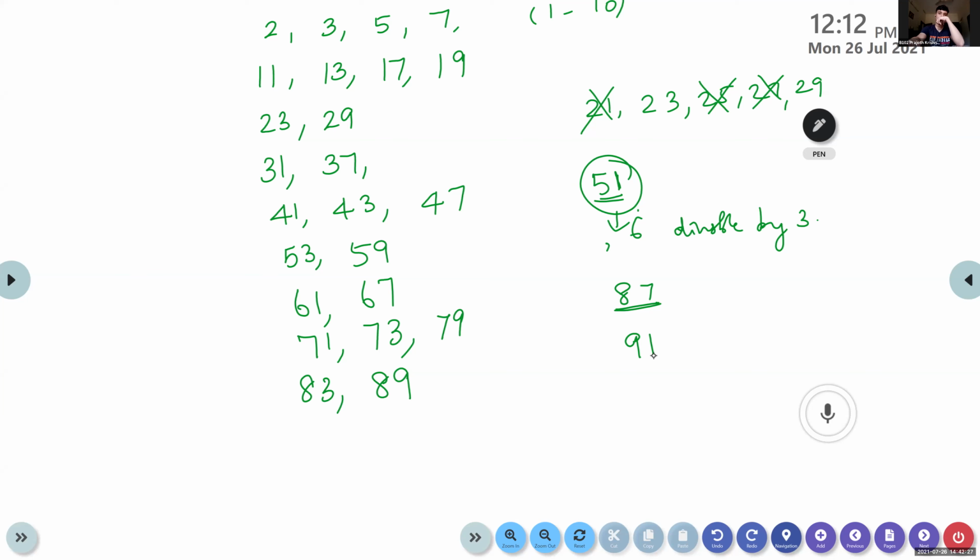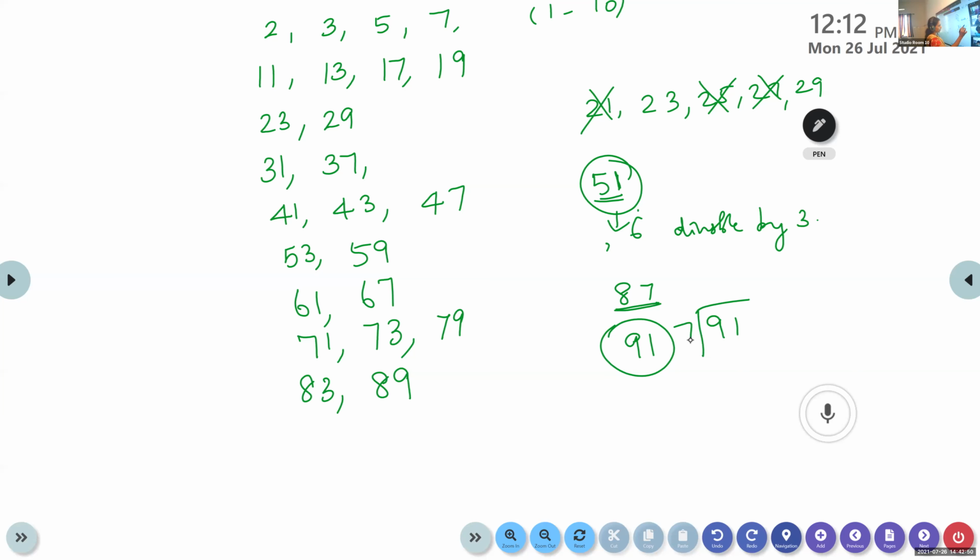97. Can you explain it again? Which one? We are writing the prime numbers from 1 to 100. So here if you take 91, 91 is divisible by 7.